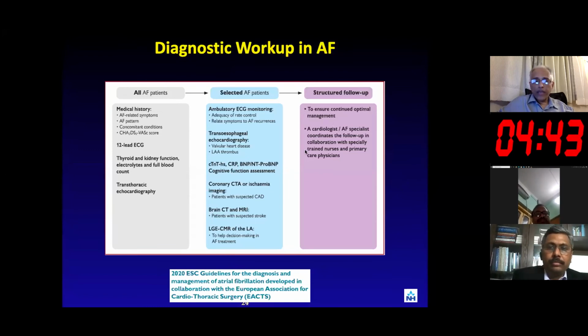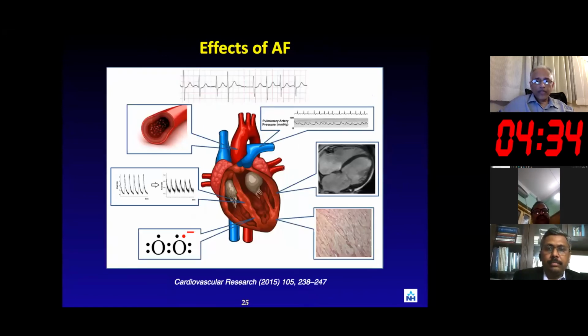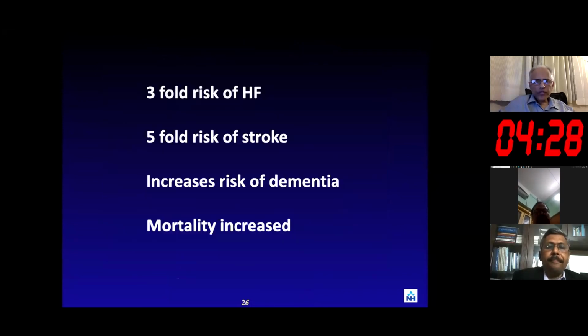So the main aim is to look at what complications are likely to occur in these patients who have developed AF. The effects of AF are predominantly on the vessels, on the muscle, and on the pressures. As far as echo is concerned, in AF there is a threefold risk of heart failure and a fivefold risk of stroke. So we have to look for any embolism likelihood, and there is increased risk of dementia, and then mortality automatically goes up.